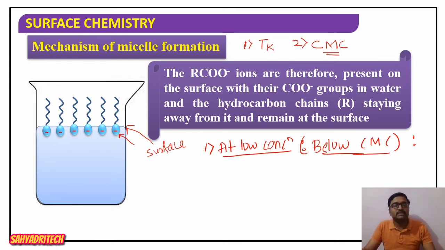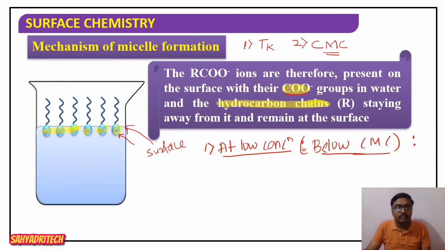So the RCOO minus ions are present on the surface with their COO minus group, the carboxylic group, in the water, and the hydrocarbon chain part, the C17H35 part, is staying away from it and remains at the surface. So here, all head parts will be immersed in the water while the tail is projecting outside the surface of the water. So this happens at a low concentration.